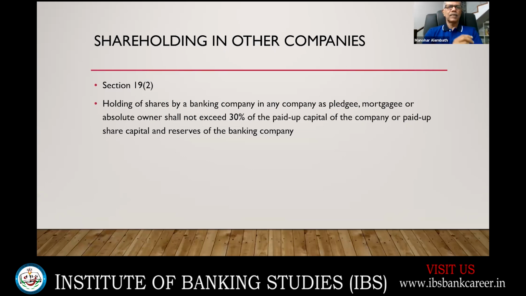So two things are there. The bank is holding shares of another company, maybe as an owner, or the shares of that company are pledged to the bank, or the shares of the company are mortgaged, with the bank as mortgagee. We have an interest in the company. Whatever it is, this 30% you have to remember. It cannot be more than 30% of the paid up capital and reserve of the bank, or 30% of the company about which we are talking. Both we have to take into account.